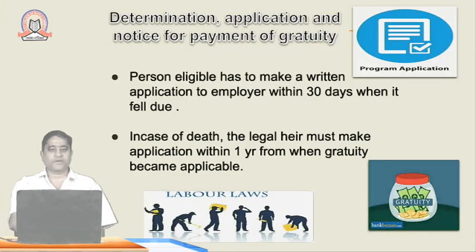Coming to the determination, application and notice of the payment of gratuity: the person is eligible to make a written application to the employer within 30 days when it falls due. If the employee is retiring, he has to write to the employer to please clear his gratuity. In case of death, his legal heir must make an application within 1 year from when the gratuity becomes applicable.